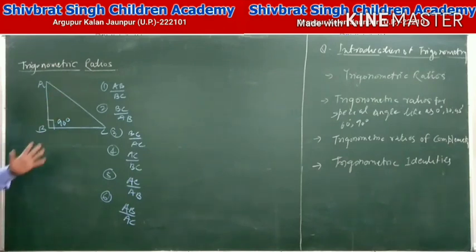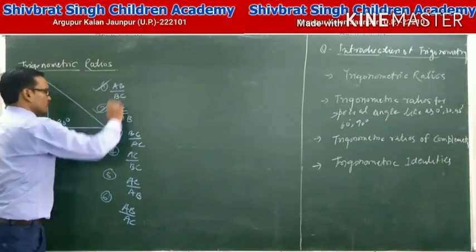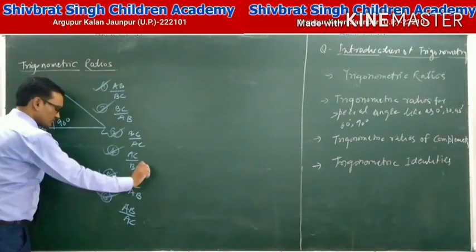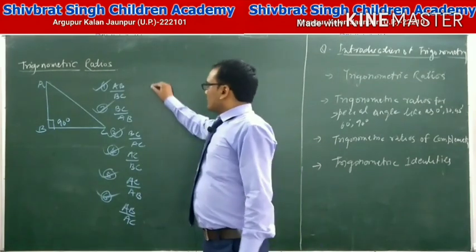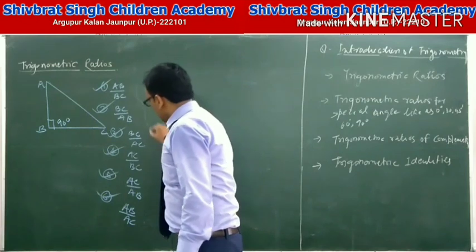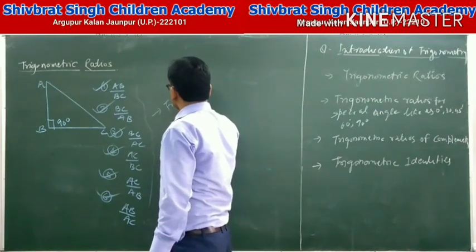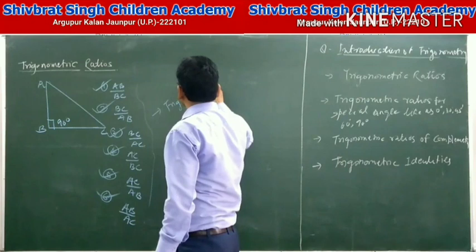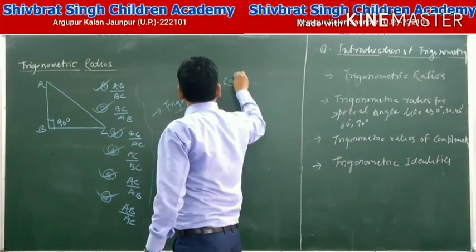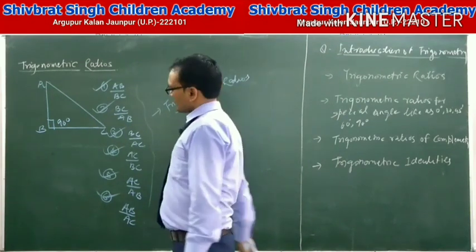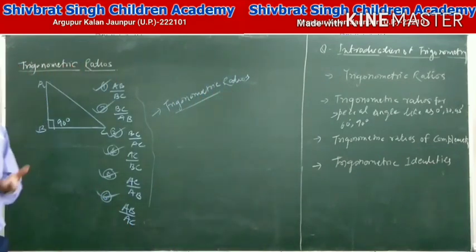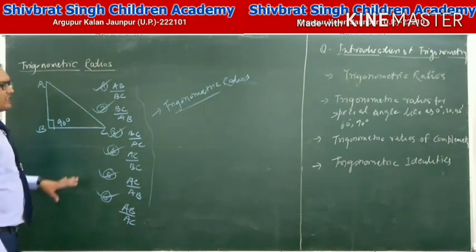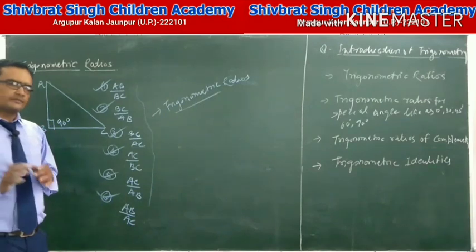Total how many ratios? There are six ratios. These ratios are known as trigonometric ratios. This concept was first given by the great Indian mathematician Aryabhata. We define the six trigonometric ratios.